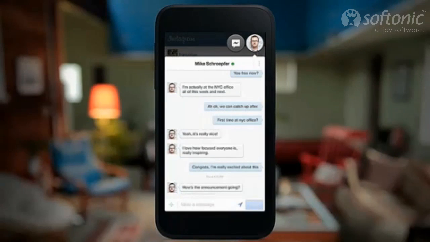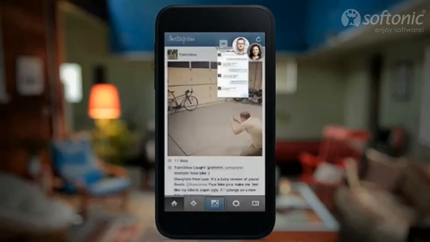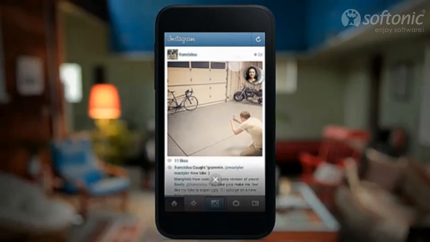So now let's say another message comes in. This time it's going to be from Cheryl. Now you get two, and you can easily switch between them. You can close them, and they collapse into this nice little pile on the side of the screen, so they're not taking up much room. You can move them around to find the right place where you want them to be.